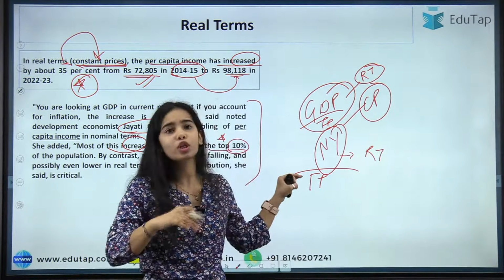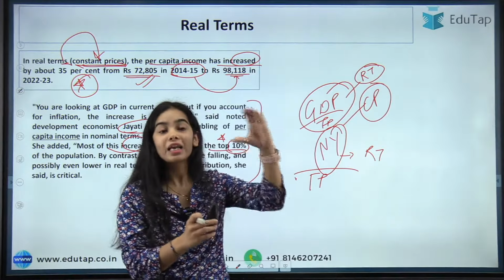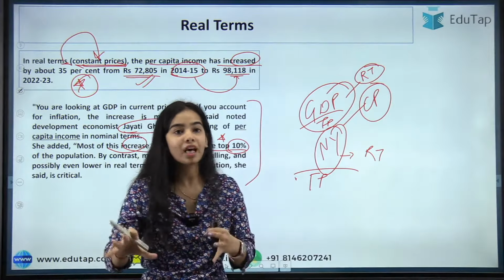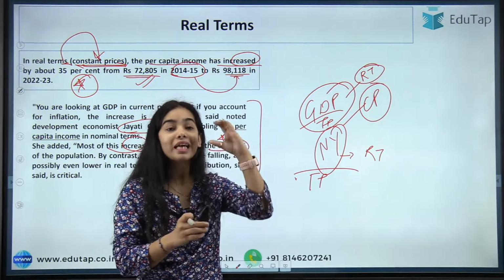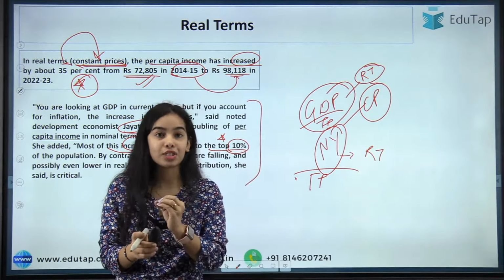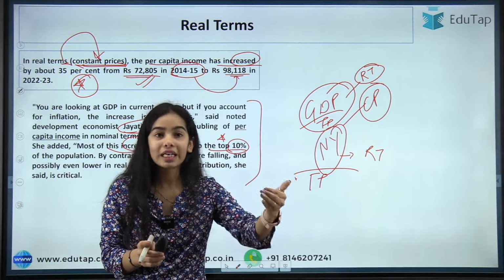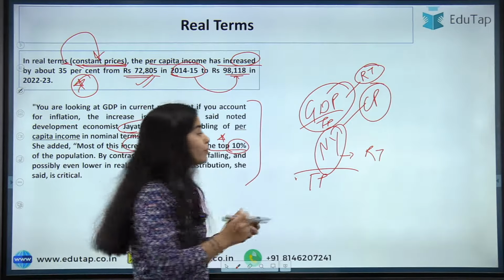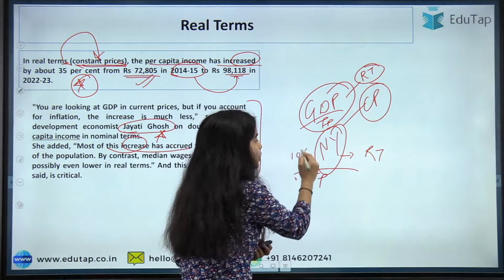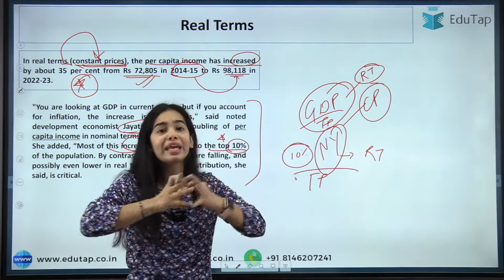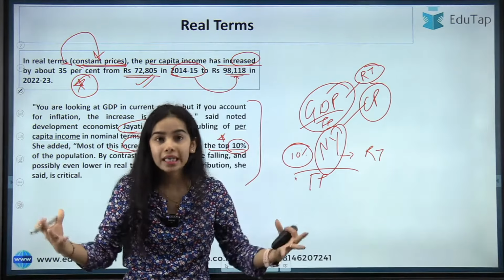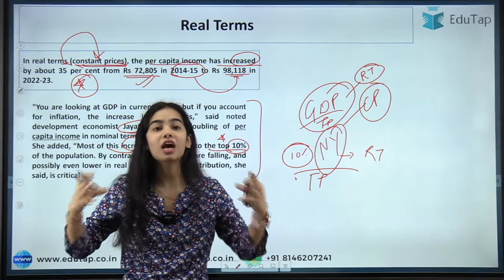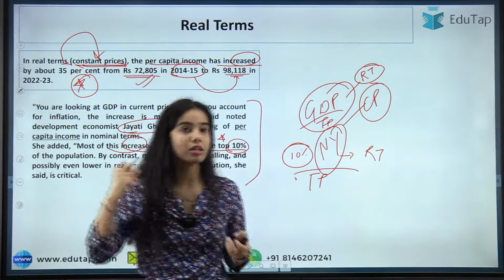Our country's total population is huge, but many are poor, many are middle class, and the top 10% are getting the most of the national income, the most of the benefits. Okay, so only 10% of the population is getting a very large share of the increase in national income.